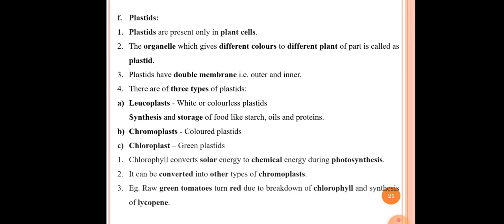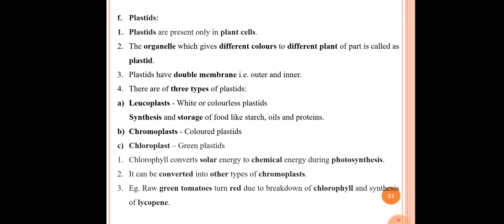Okay, second point is the organelle which gives different color to different parts of plants is called plastid. Okay, the third point is plastids have double membrane, that is outer and inner. So plastids also have two membranes, outer and inner membrane.